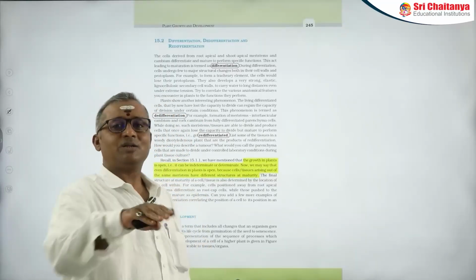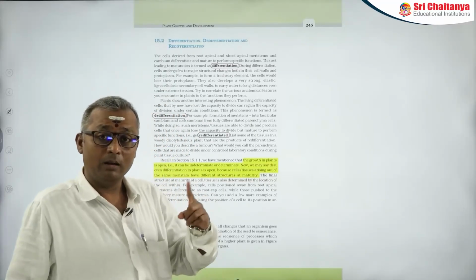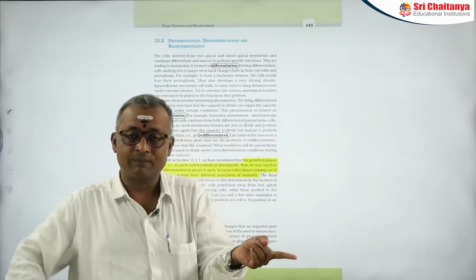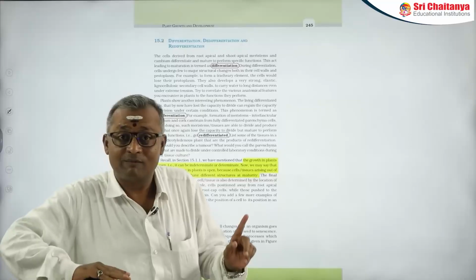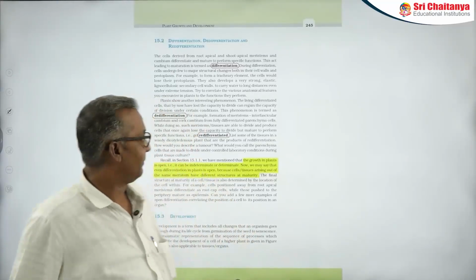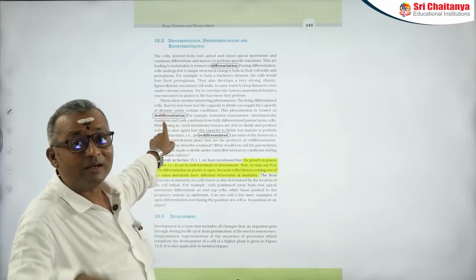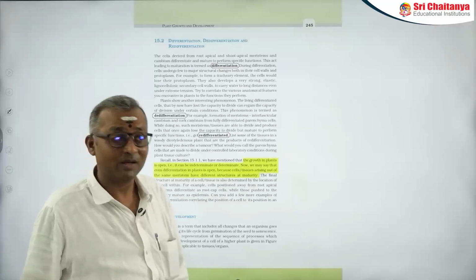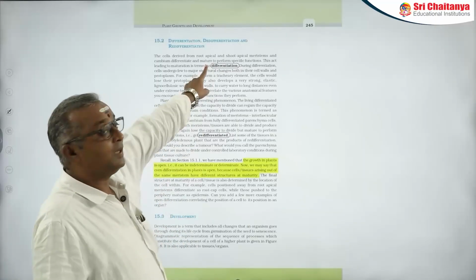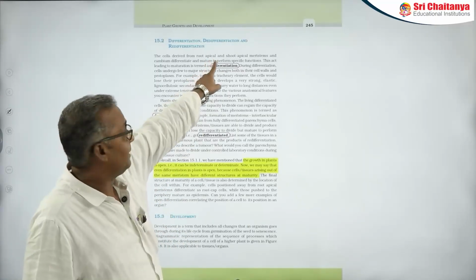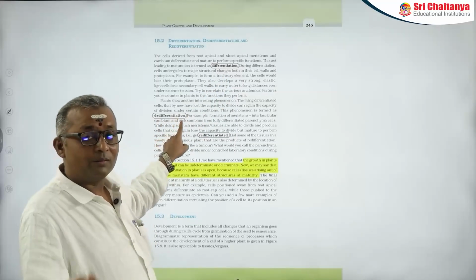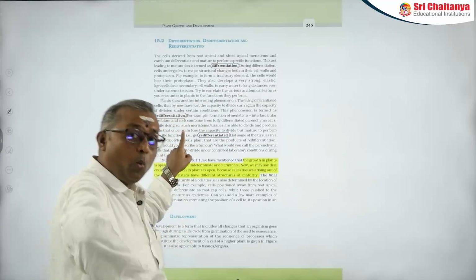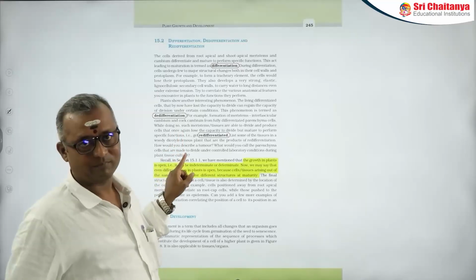Under certain conditions, if living permanent tissues regain the division capacity, then it is called dedifferentiation. Very simple. Here, primary meristem becomes permanent, whereas here, this permanent tissue once again becomes meristem.